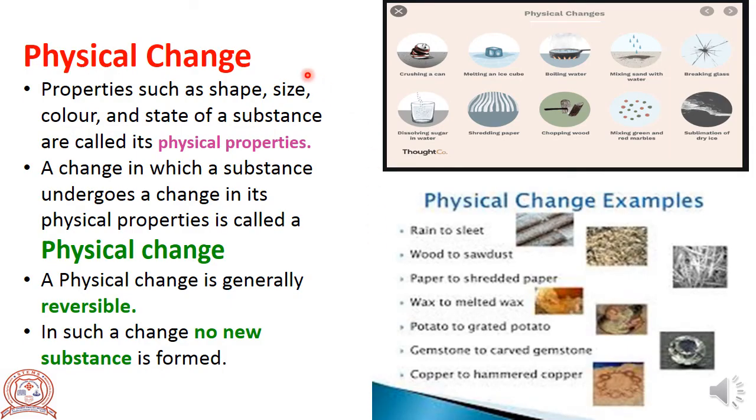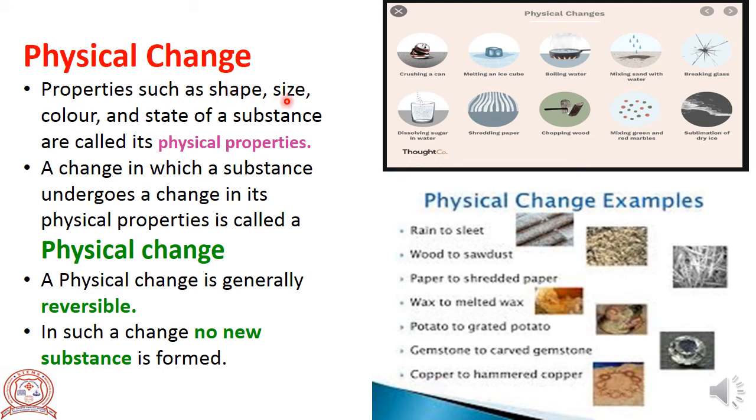So let's see what is physical change. Properties such as shape, size, color and state of a substance are called physical properties. What are physical properties of a substance? Properties such as shape, size, color and state of the substance are called physical properties. Now what is physical change? A change in which a substance undergoes a change in its physical properties. That is, what is physical property here?